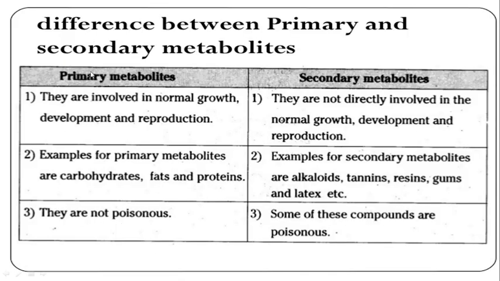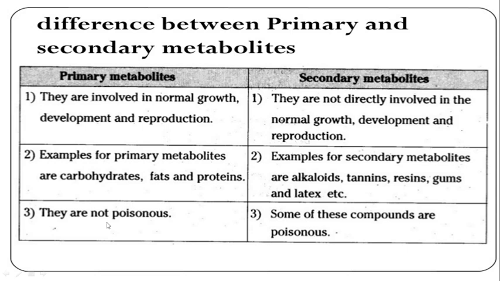Now, the difference between primary and secondary metabolites. Primary metabolites are involved in normal growth, development and reproduction, whereas secondary metabolites are not directly involved in normal growth, development and reproduction. Examples of primary metabolites are carbohydrates, proteins and fats. Examples of secondary metabolites: alkaloids, tannins, resins, gums, latex. All these are secondary metabolites.